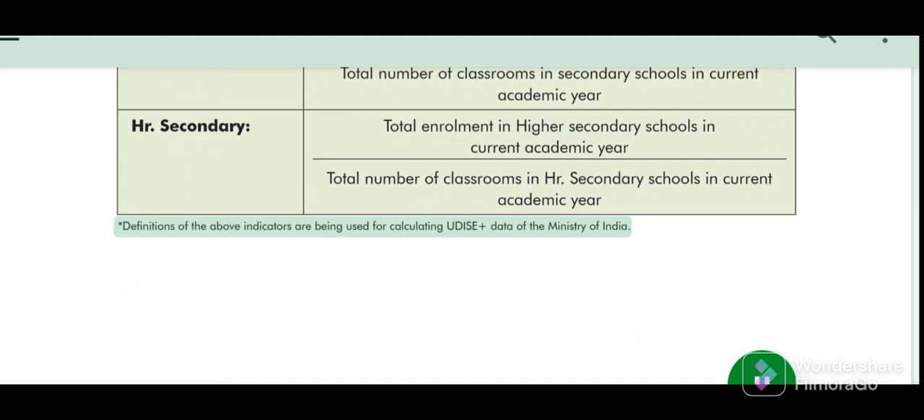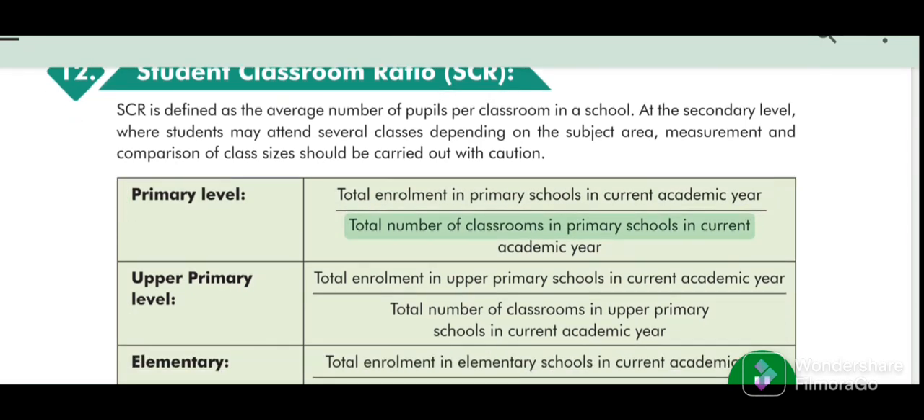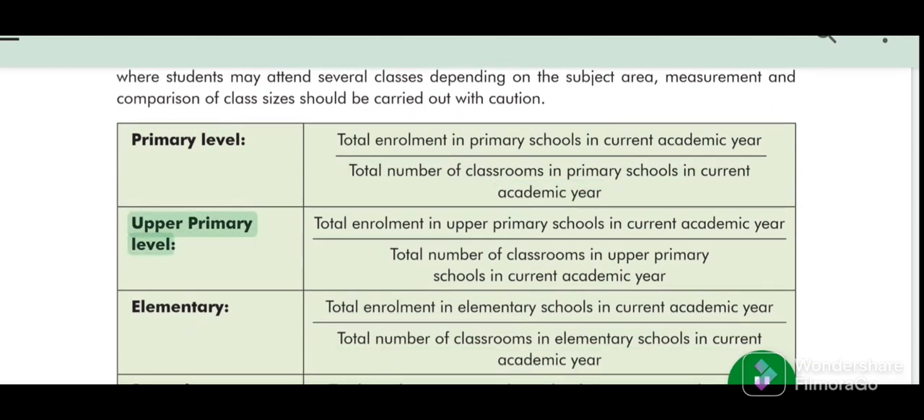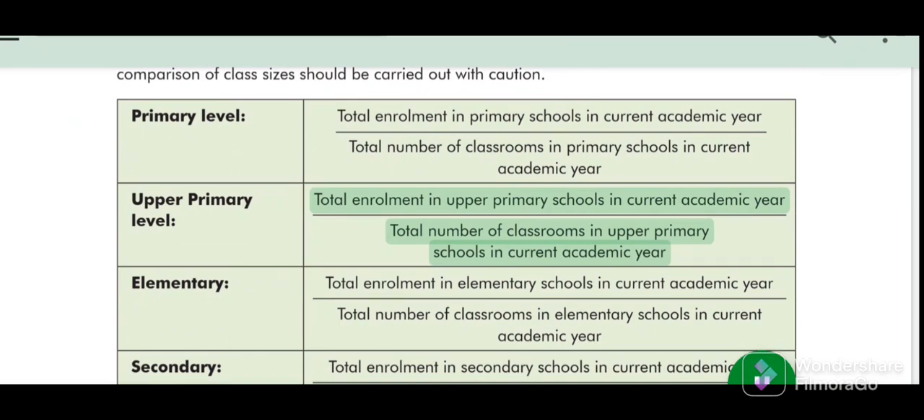Definitions of the above indicators are being used for calculating UDISE plus data of the Ministry of India. Primary level, total enrollment in primary schools in current academic year. Total number of classrooms in primary schools in current academic year. Upper primary level. Total enrollment in upper primary schools in current academic year. Total number of classrooms in upper primary schools in current academic year.